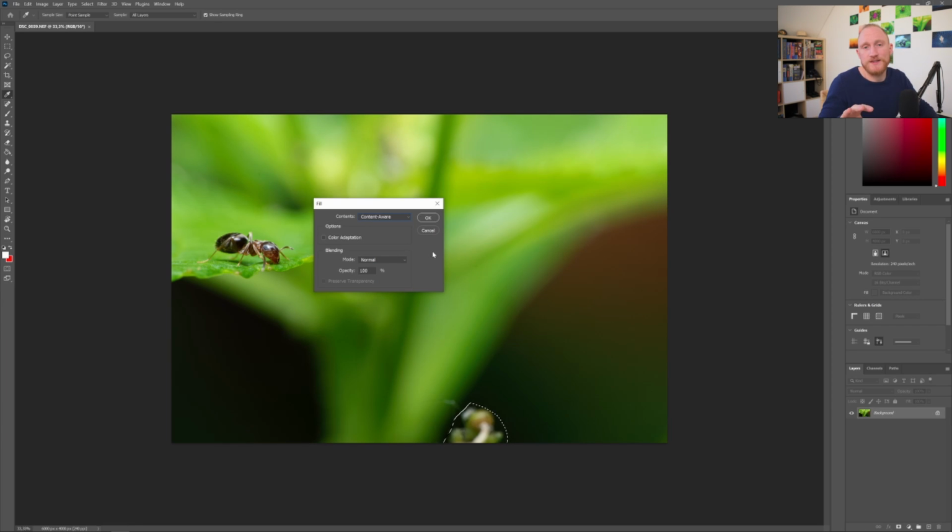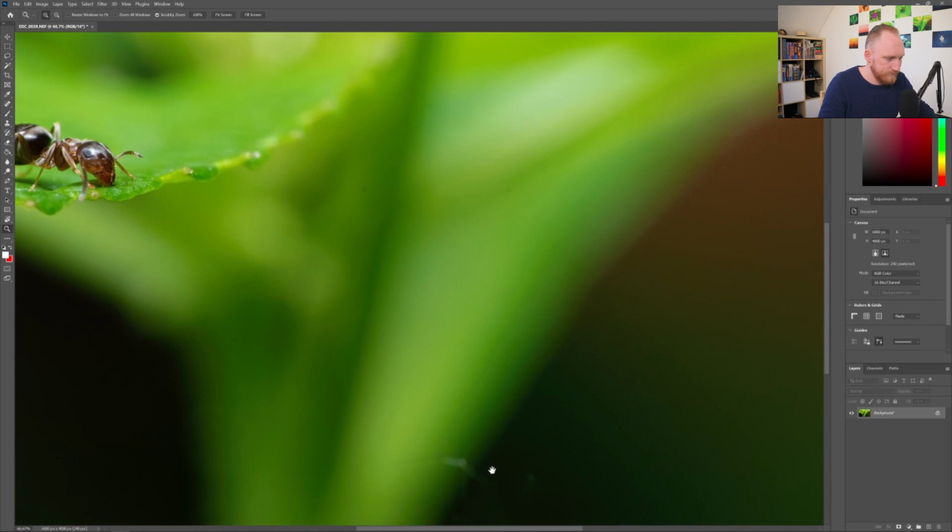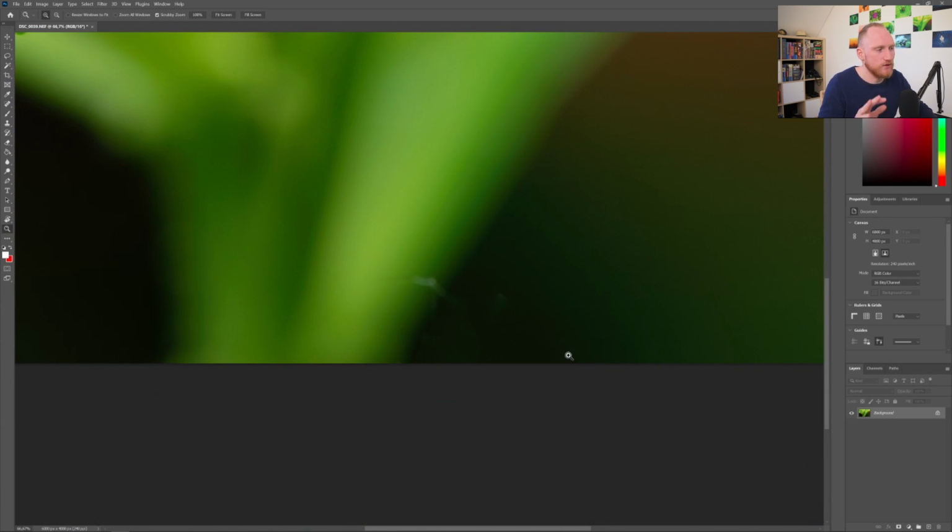Now what content-aware fill does is Photoshop analyzes the area around this distracting part and fills the area that you're going to delete with surrounding pixels. Usually it should do quite a decent job. Let's see. So we run it and that can really depend on the machine that you're using. My computer is a little bit old, therefore it's a little bit slower. So it actually did quite a decent job if we have a look at that. It's not looking that bad, but good is something different, right?